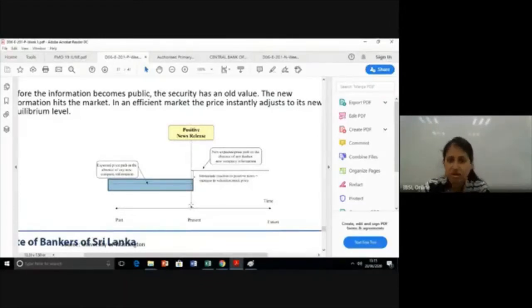In an efficient market, highlight the word efficient there, the price instantly adjusts to the new equilibrium. The price will quickly adjust. There is no time to gain an abnormal return. It quickly bounces to the new equilibrium so that it reflects the expected future dividends. Till this point there was an old value. The moment the news release hits, the price increases. There's an immediate reaction to the positive news.